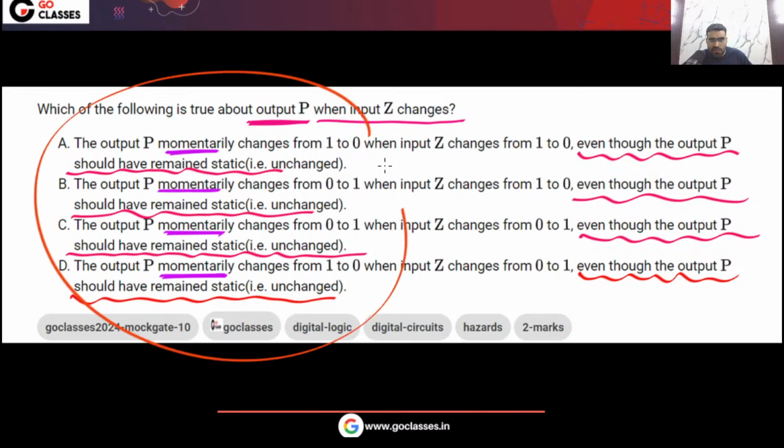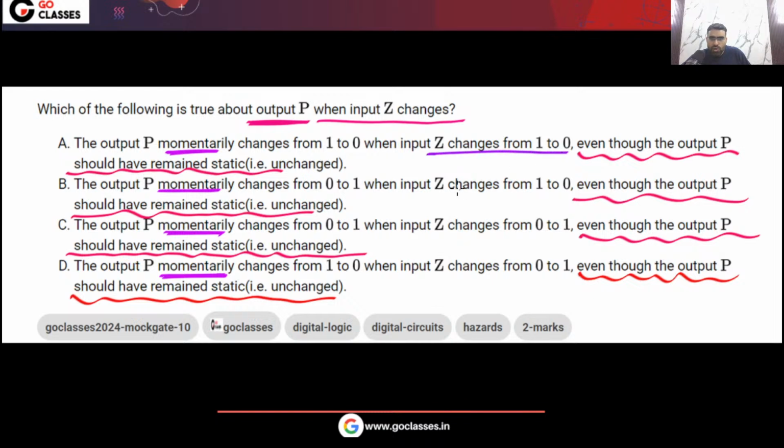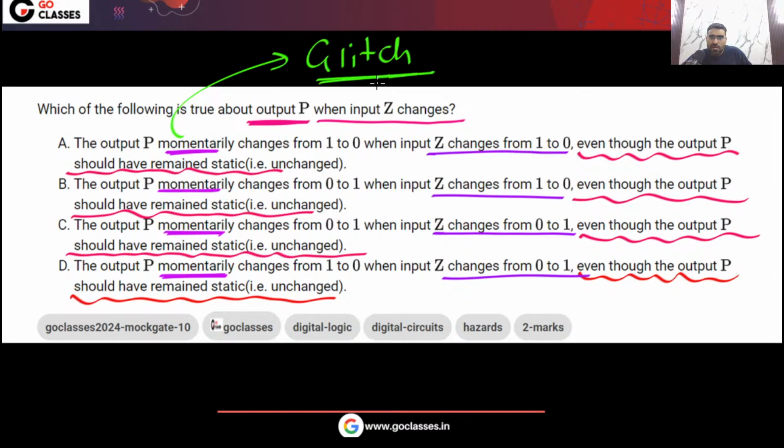So the question is asking, what is that glitch? And when will that glitch come? When z goes from 1 to 0, or when z goes from 0 to 1? Momentarily simply means glitch. But what type of glitch will it be, from 1 to 0 or 0 to 1? And when will it come, when z is 0 to 1 or 1 to 0? So this is the question. Did you understand the question? This is a beautiful question.